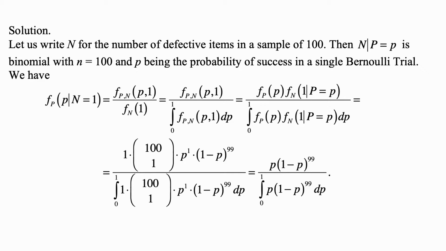And the bottom becomes the integral from 0 to 1 of p times 1 minus p to the 99, because 100 choose 1 is in both expressions, so it cancels out. Of course, 1 can be ignored, so this simplifies like that.